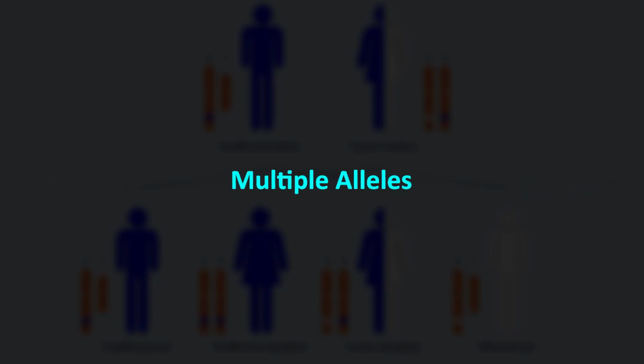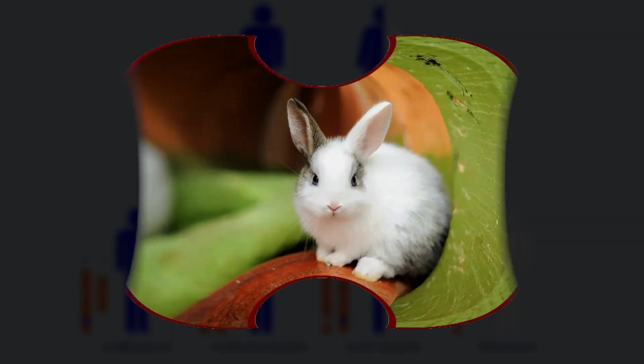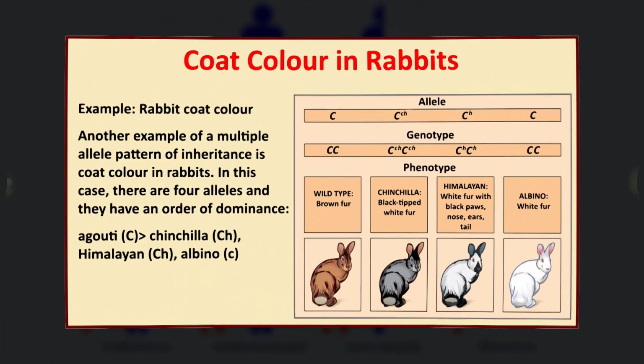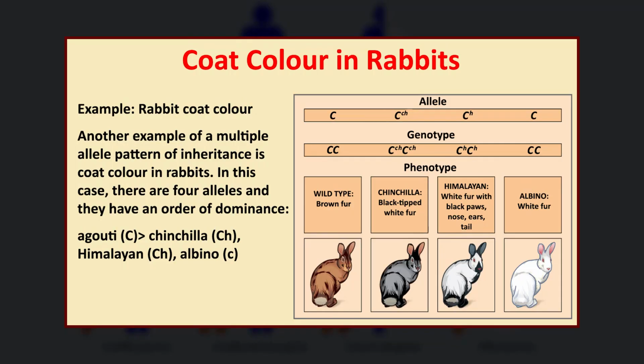First, the multiple allelism or multiple alleles. Some populations show the presence of multiple alleles of one gene. For example, in rabbits, there is a C gene that defines the color of coat in the breed.